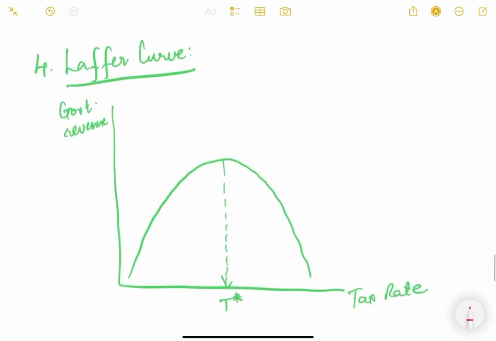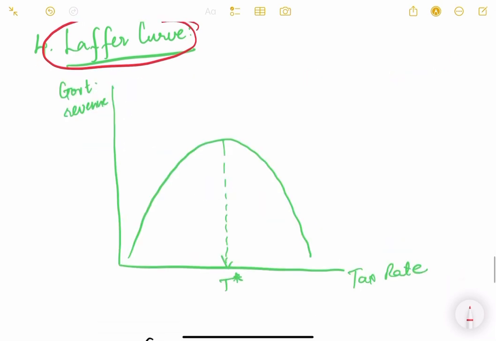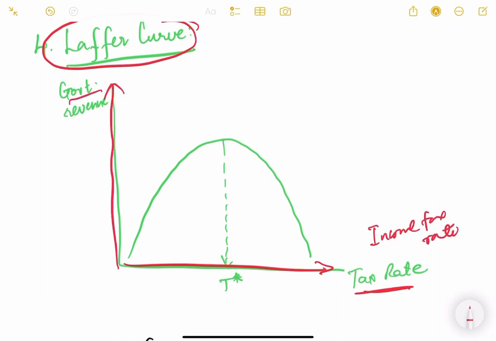Then another important curve is the Laffer curve. What is a Laffer curve? On the x-axis there is the tax rate, for example, the income tax rate, and on the y-axis there is government revenue, the revenue that the government earns. Initially when the tax rates are increased, government revenue will go on increasing up to a certain point, after which it goes on decreasing.